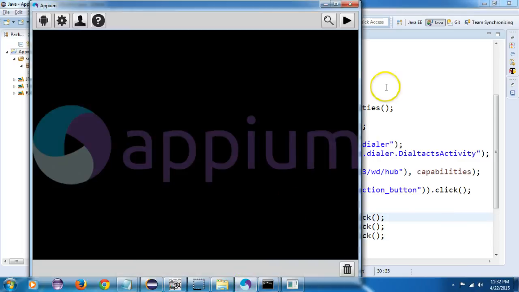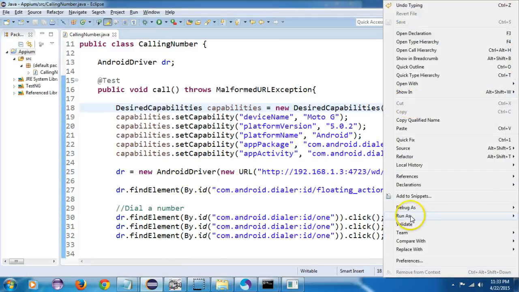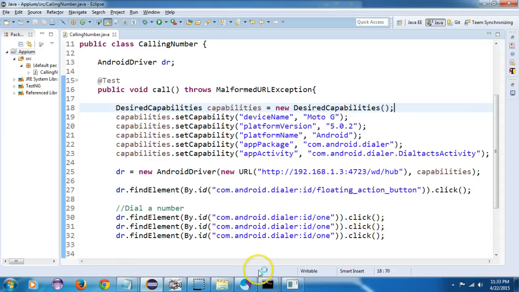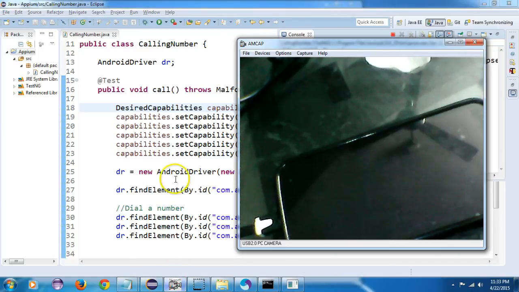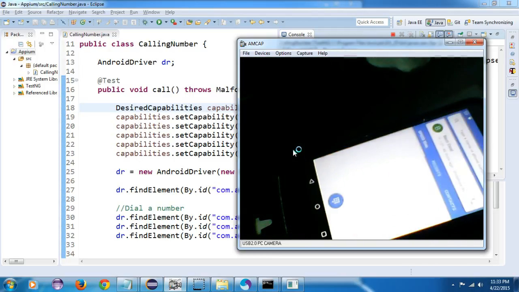I will start my Appium. Now I will run as TestNG and let's see if it's working. It has opened, it has clicked on the calling number.